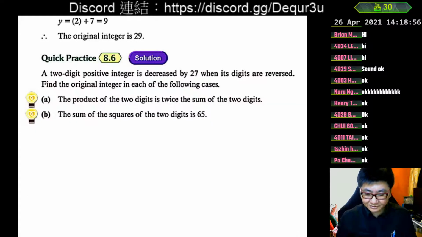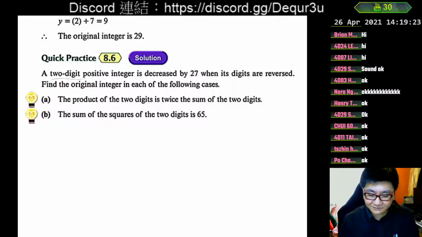So we take this quick practice as an example to demonstrate a word problem. Very often in a word problem there's something we don't know and we want to find. In this case, we can use an equation to help us. But if we are to use an equation, then we need to have some unknowns. Therefore, our very first step will always be to let the unknowns, after understanding the words. So let's understand the words.